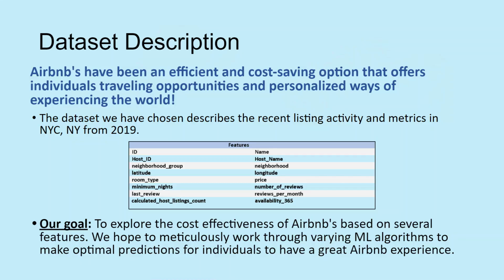Many know that Airbnbs have been an efficient option for many people as it offers cost-saving accommodations in a specific area. With that being said, we found a New York City Airbnb dataset on Kaggle that we were interested in exploring further. This dataset includes recent listing activities and metrics in New York City as of 2019, so the data is fairly fresh. At first glance, the features of the dataset are represented in the table on this slide, ranging from host ID, latitude and longitude, price, neighborhood, etc.